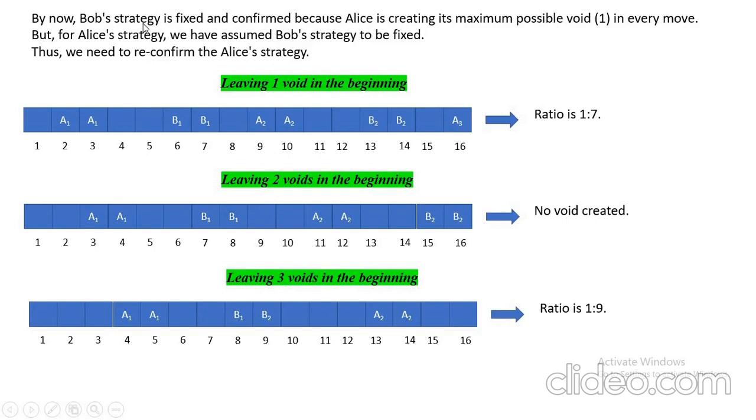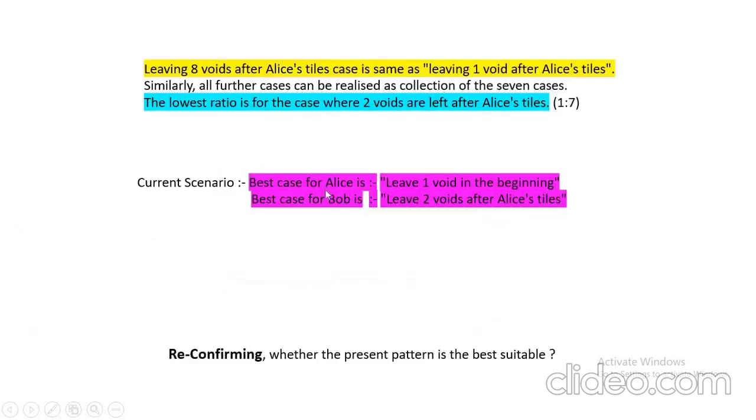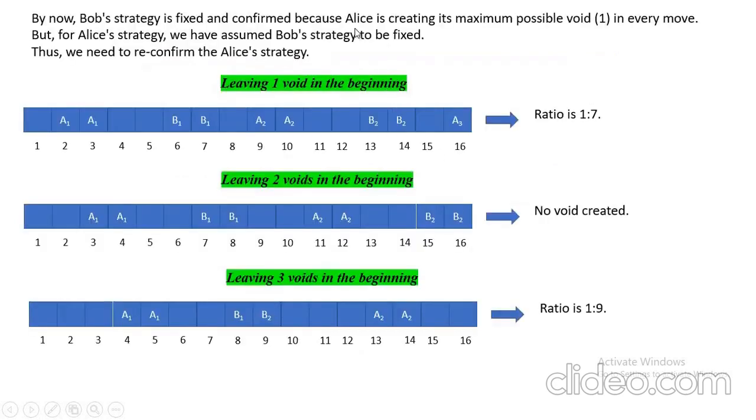Bob will leave 2 voids after Alice styles. Alice's strategy is not 100% rigid. Alice's strategy is creating its maximum possible void in every move.